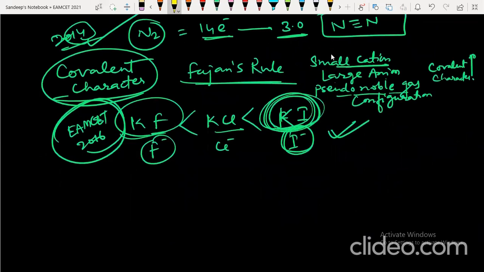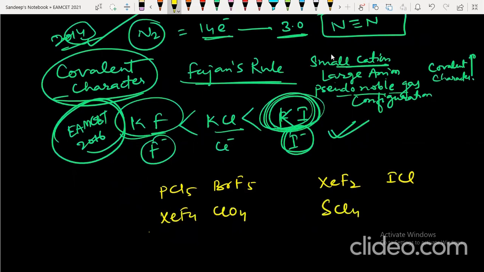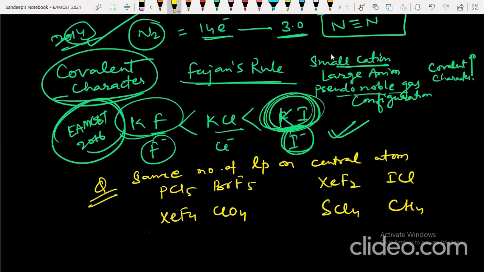Next question they can ask you is that they can give you a group like PCl5, BrF5, XeF2, ICl, XeF4, ClO4 minus, SCl4, CH4. They can ask which has the same number of lone pairs on the central atom as ClO4 minus. So this you can simply do based on VSEPR theory. This was asked in 2010 MSET. So try this question yourself, students. Very easy. You can do it.